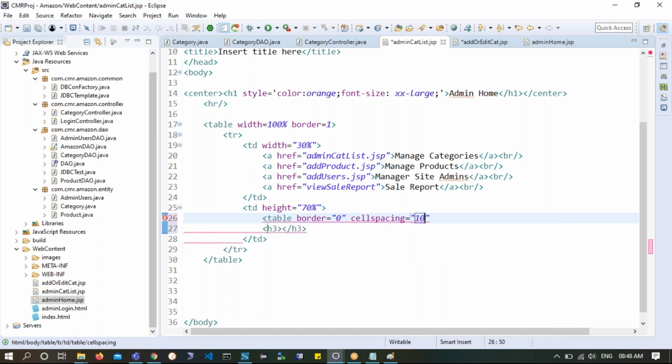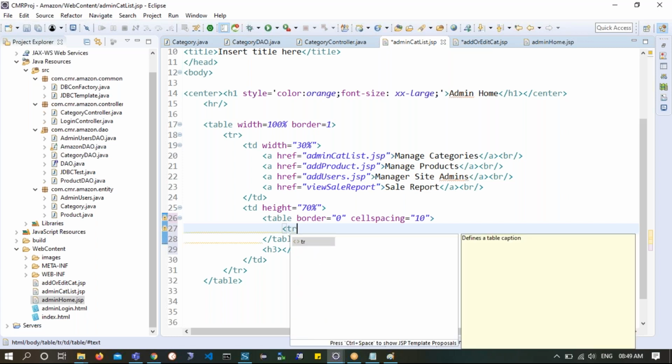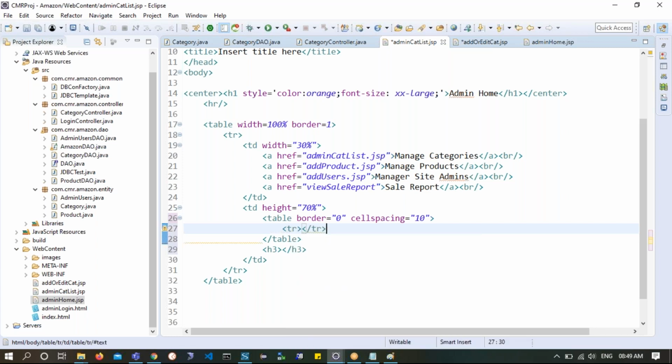I wanted every cell to be separated by some 10 pixels so that I get a nice look and feel. So on the top, the first one, I wanted to say TR and slash TR.